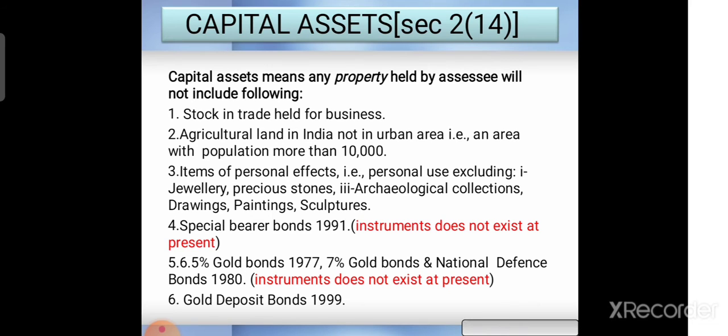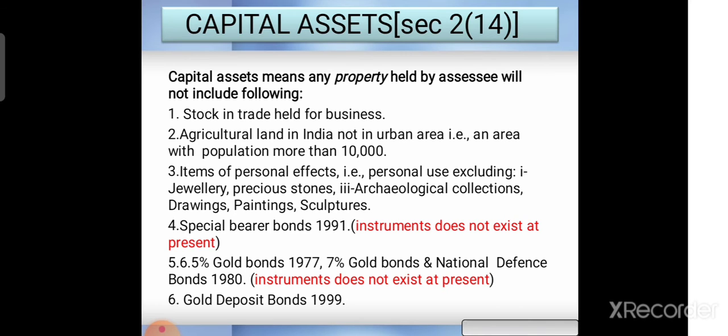The assessee will not include these following things: stock in trade held for a business, agricultural land in India but in a rural area, not in an area with a population of more than 10,000, items for personal effects or personal use including jewelry, precious stones, archaeological collections, drawings, paintings, sculptures, and special bearer bonds, which are mentioned in different sections of 1991.